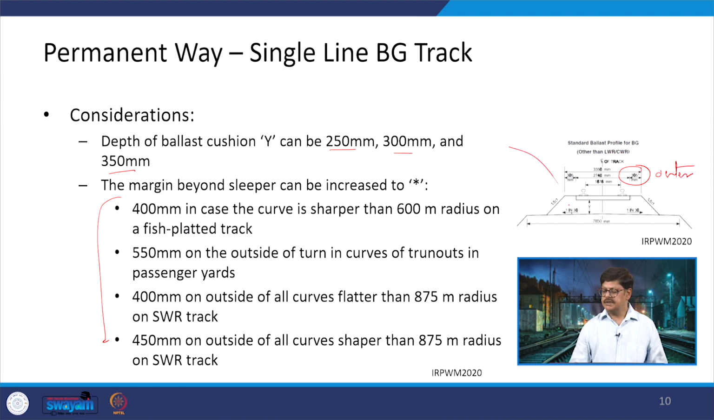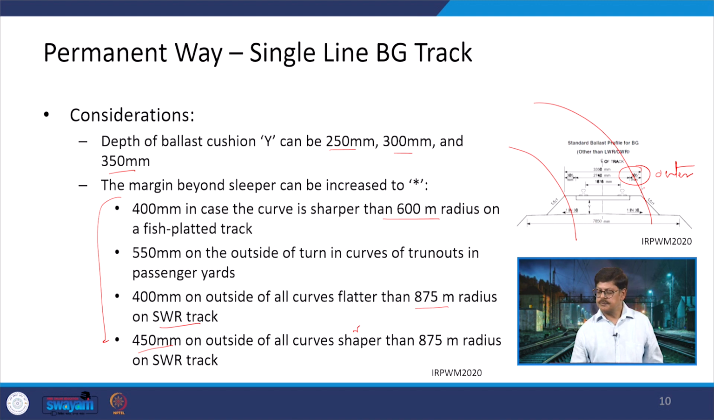So, if it is a curved section, then this is the outer side. 400 mm in case the curve is sharper than 600 meter radius on a fish plated track, 550 mm on the outside of the turn in curves of the turnouts or in passenger yards, 400 mm on outside of all curves flatter than 875 meter radius on the SWR track. SWR track is a short welded track, and 450 mm on outside of all curves sharper than 875 mm radius. Here R is missing, so we can note that.